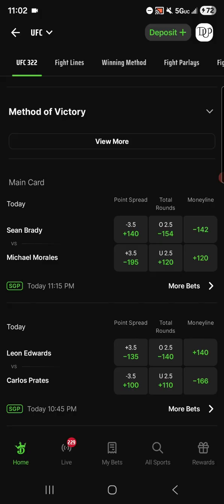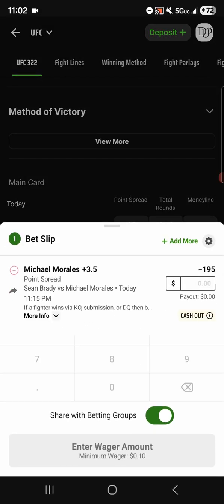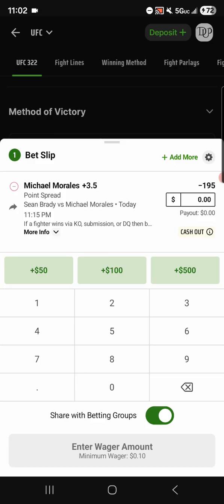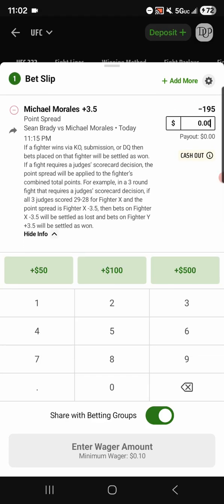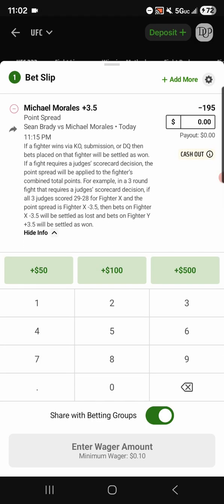Now, another caveat of betting the points, let's click on our Morales 3.5. And there's a link down here underneath the description where it says more info, right? Not a lot of people click on this, so they don't even know about this, right? So if I bet a fighter for points, let's say it doesn't go to decision, right? You don't necessarily lose that bet, right? If the fighter that you chose on the point spread wins by a KO, submission, or DQ, then the bets placed on that fighter will be settled as a win.